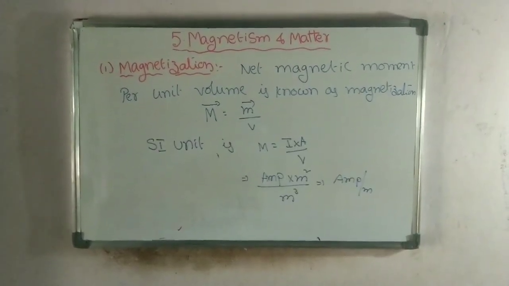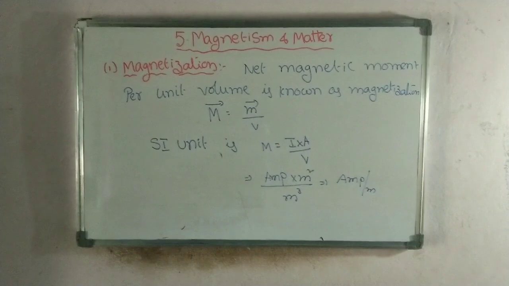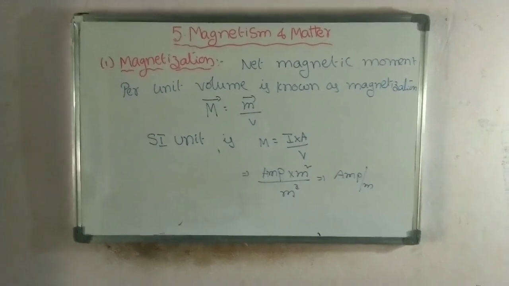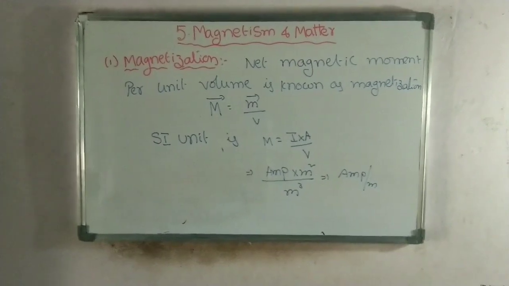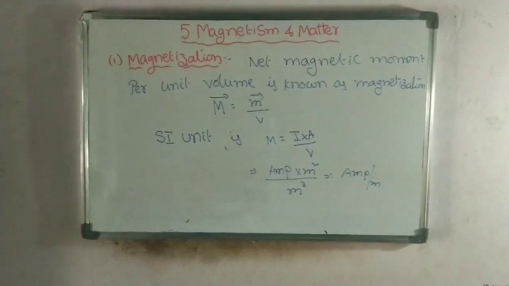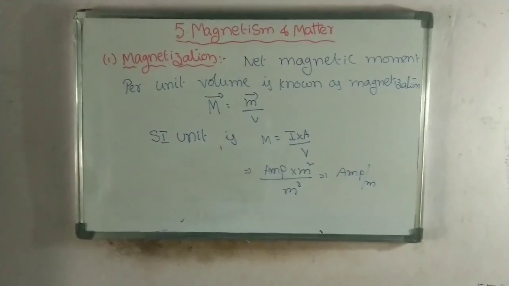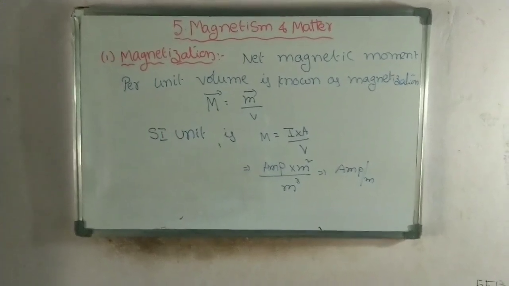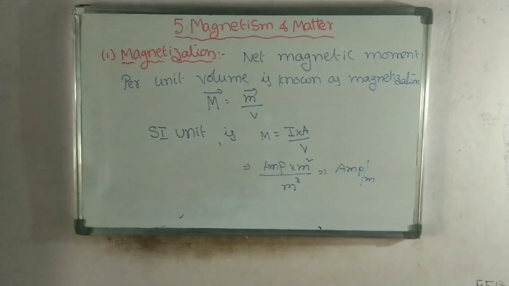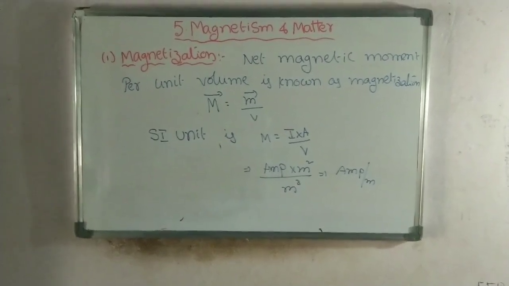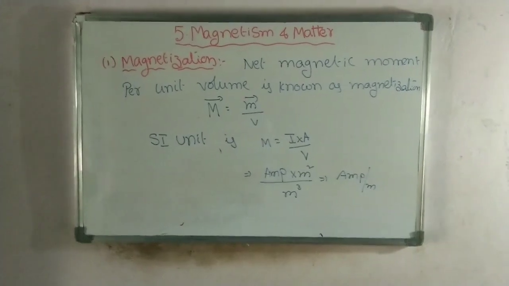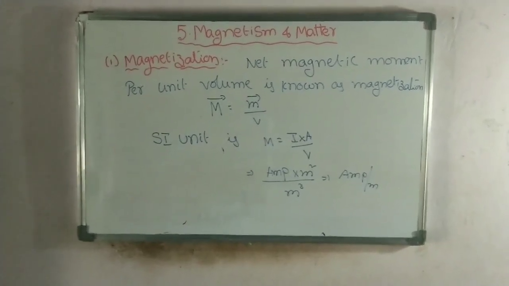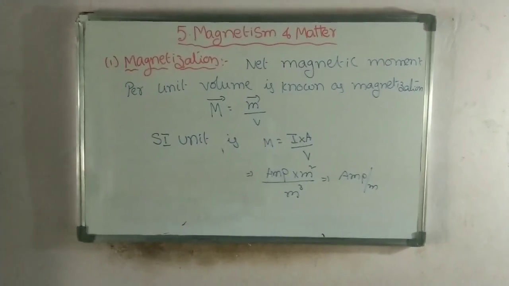Now see the SI unit of magnetization. We know that the dipole moment is the product of current and area. So magnetization M equals current into area divided by volume. The unit of current is ampere, area is meter squared, and volume is meter cubed. So the SI unit of magnetization is ampere per meter.